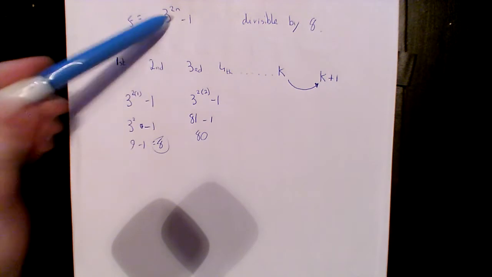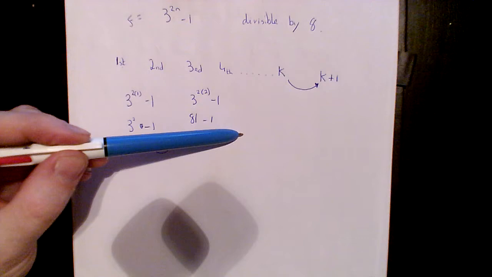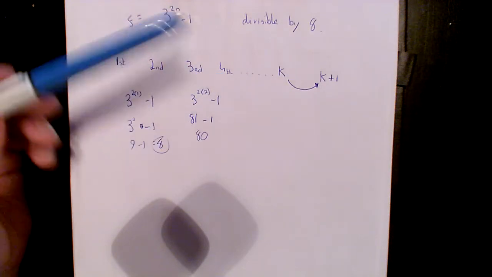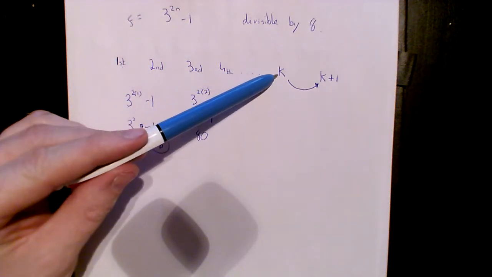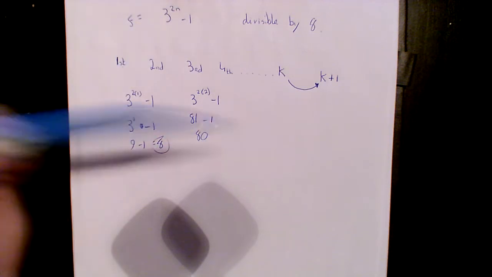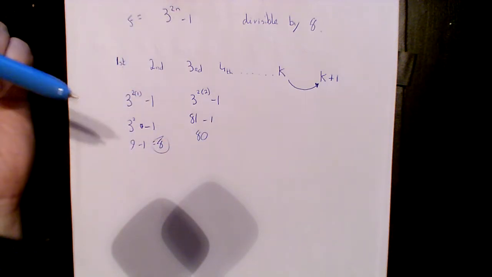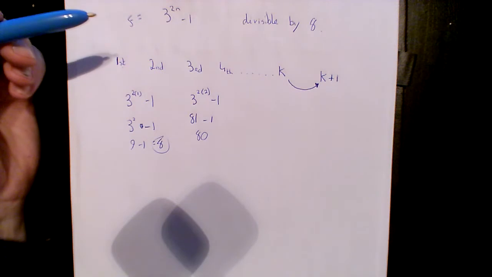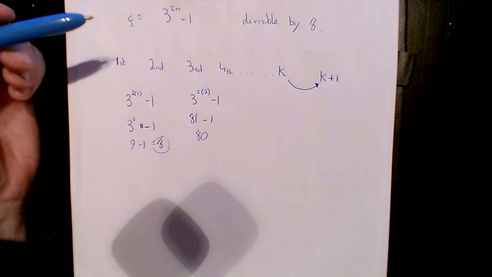Put in 2, 3, 4, and all the numbers up to 1 million, and saw that each one was divisible by 8. After doing it a million times, I would be thinking, yeah, it's probably true for every number I put in there. But someone else could come along then and say, no.